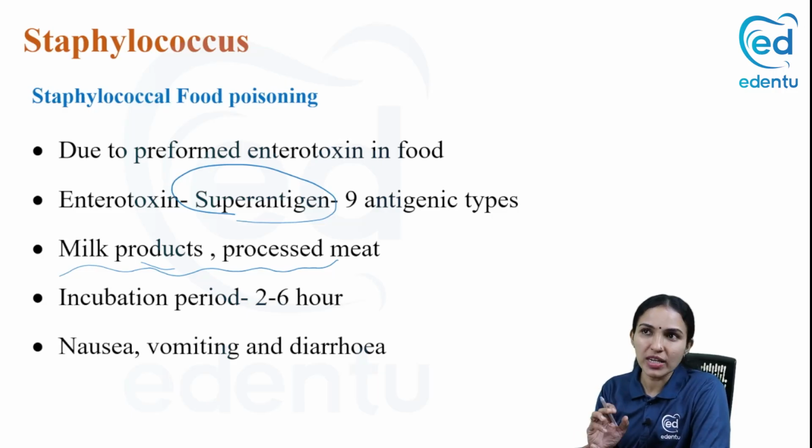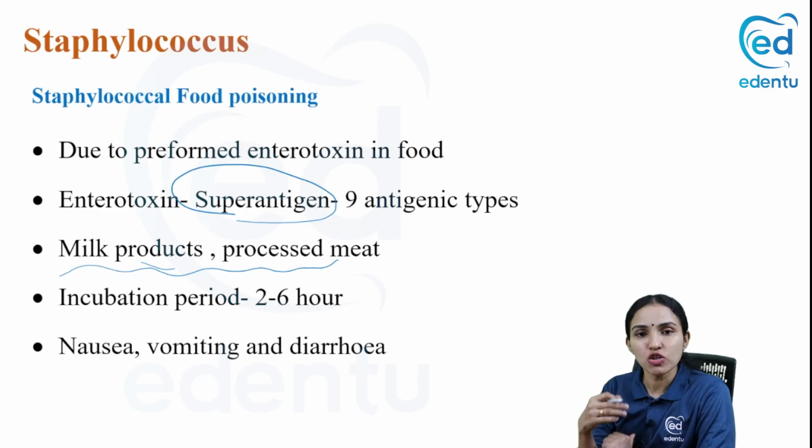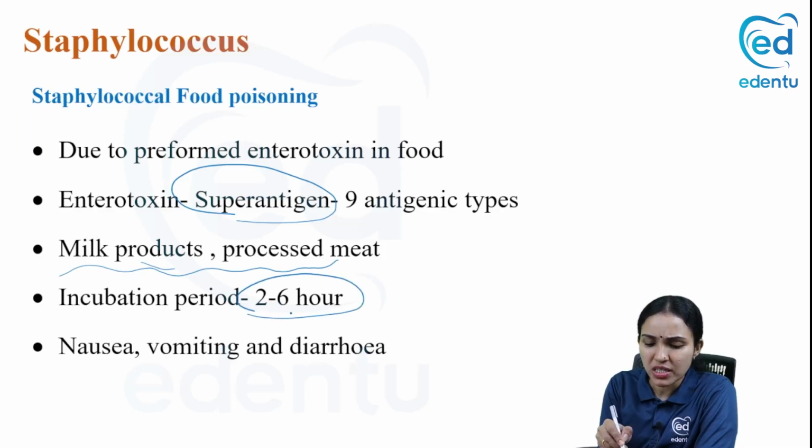So when staphylococci enter a food item like a milk product or a processed meat, they will release this enterotoxin into the food. So if you consume the food which already contains this toxin, you will get the symptoms of staphylococcal food poisoning. The symptoms will be like nausea, vomiting, or diarrhea, and usually you get the symptoms within 2 to 6 hours. This time period is very important.